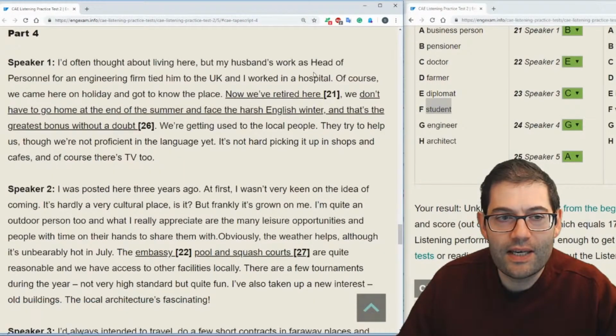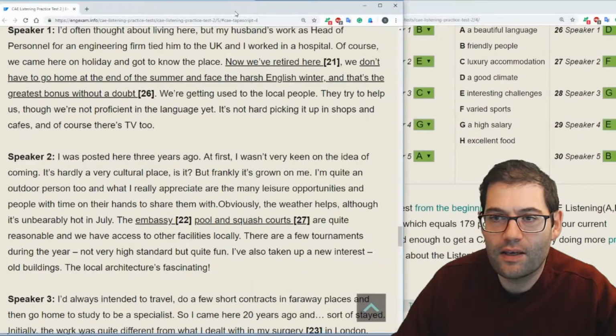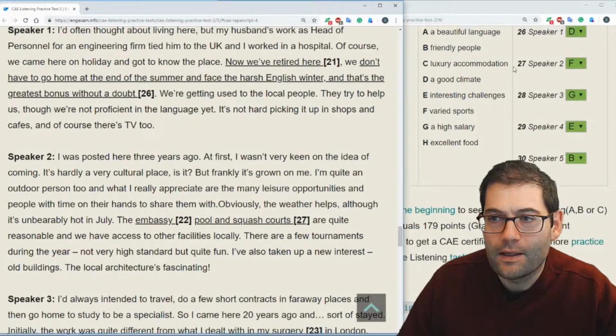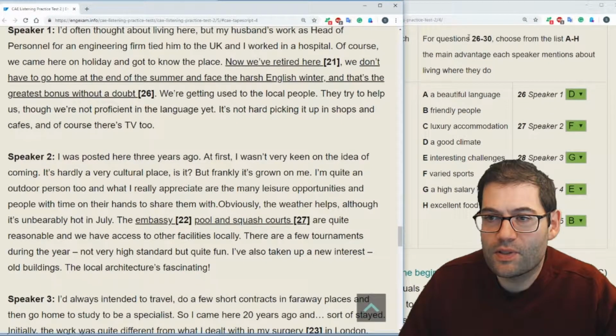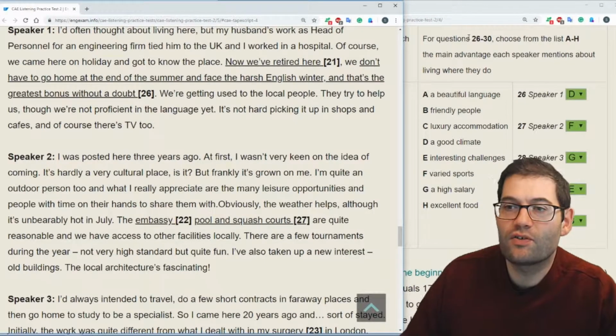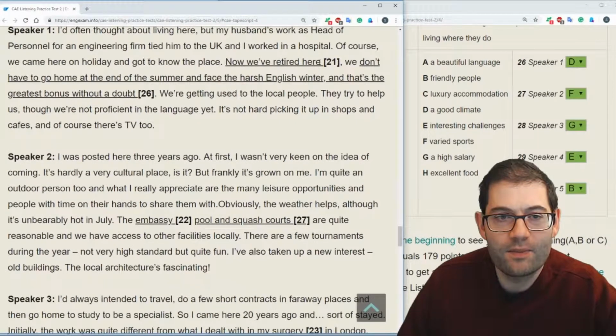Okay, so let's have a look at the second set of questions. Let's move this across over here and pop that down. I've still got a bit more room. Perfect. There we go. So, for questions 26 to 30, choose from list A to H the main advantage each speaker mentions about living where they do. Advantages. Speaker number 1, worked in a hospital.